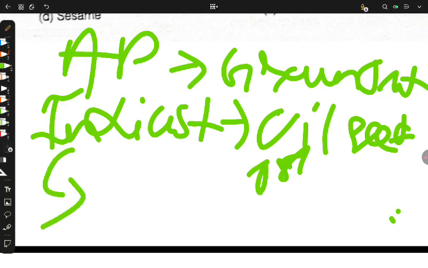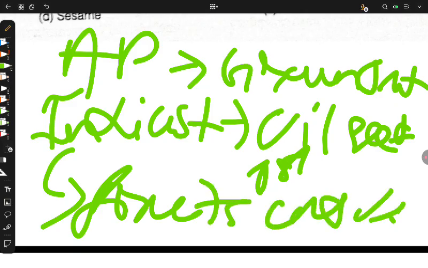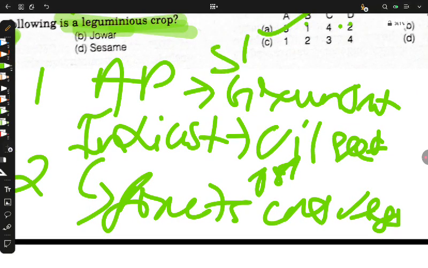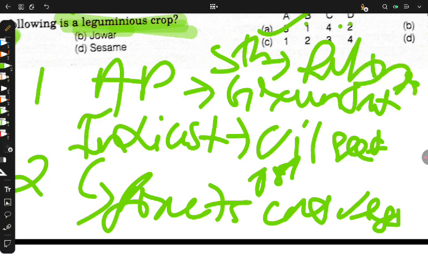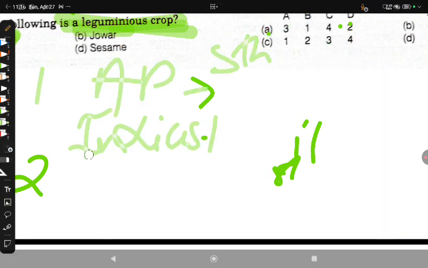India is the largest producer of fruits and vegetables as well. It ranks fifth in rubber, and finally, the last, it ranks third in cotton. With this, our chapter is concluded.